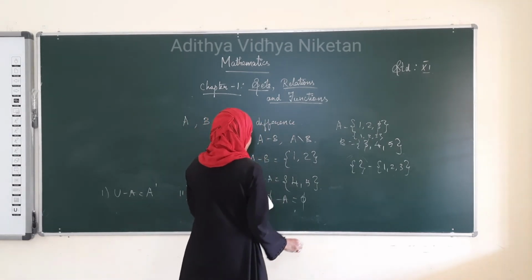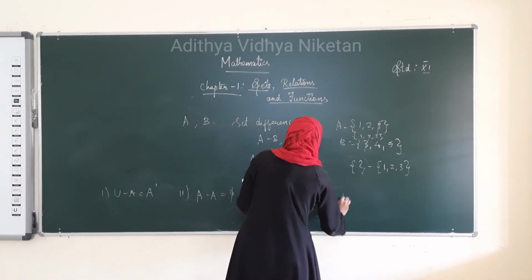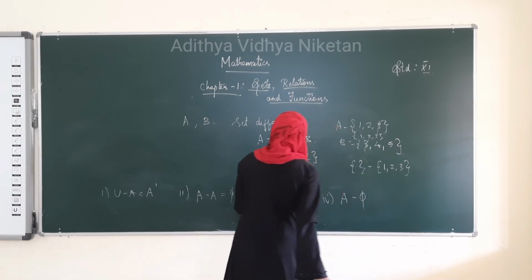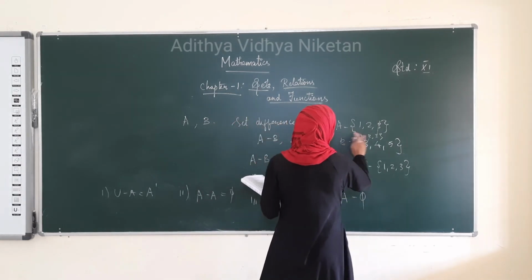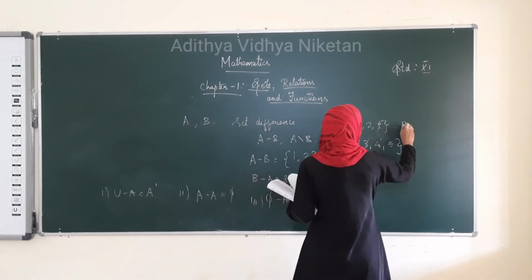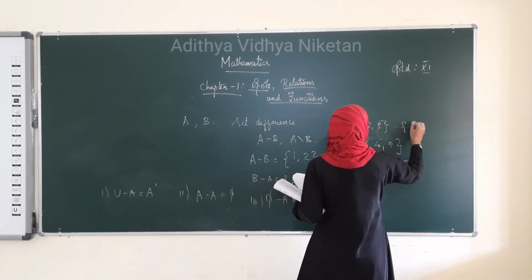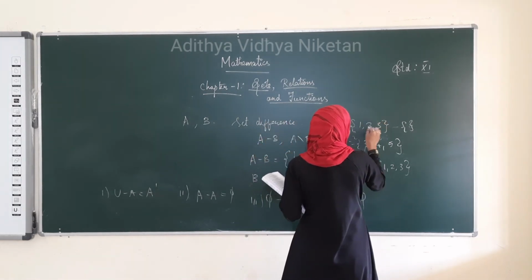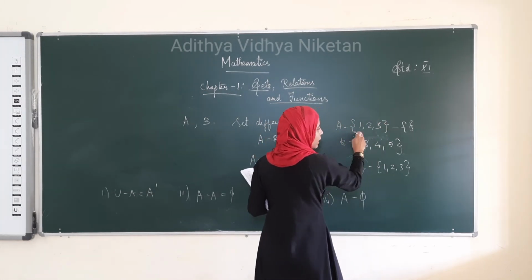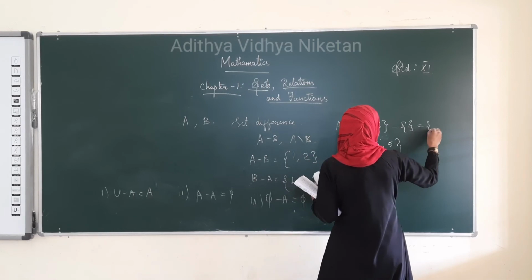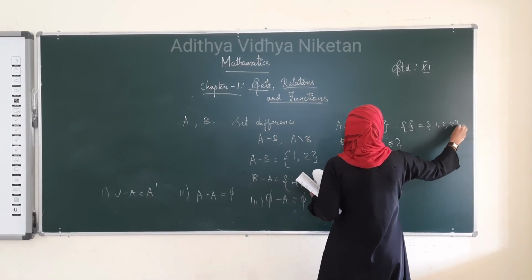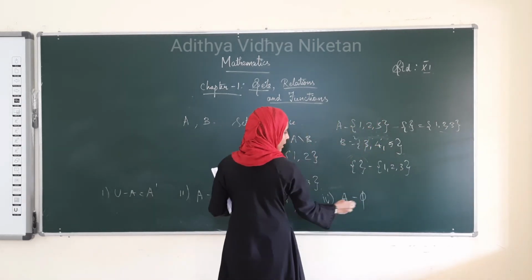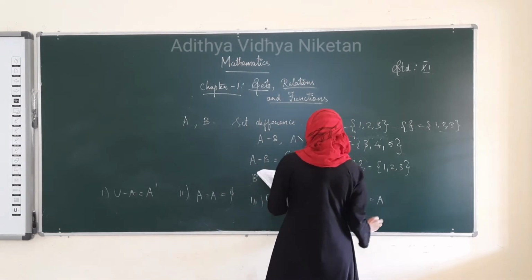And then the fourth one. A minus empty set. From A, that is 1 to 3, we are going to subtract the empty set. There are no terms in common. Then we get the terms in the first set. What are the terms in the first set? 1, 2, 3, that is A. A minus empty set is equal to A.